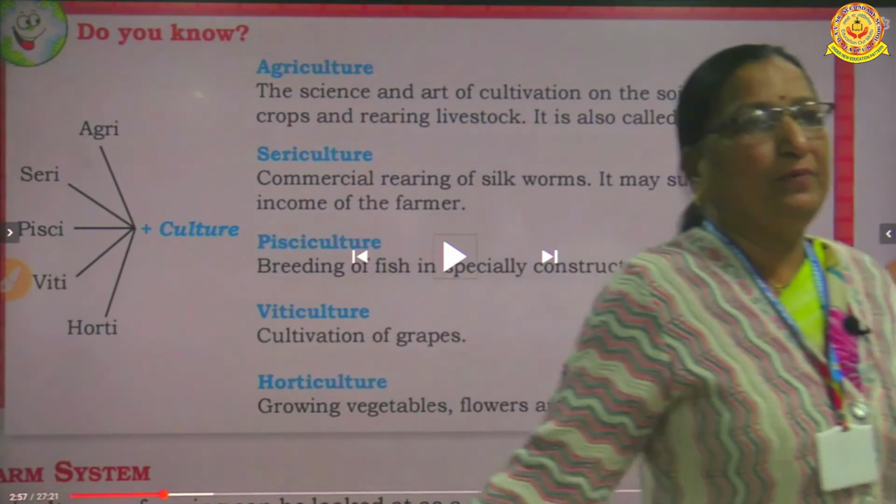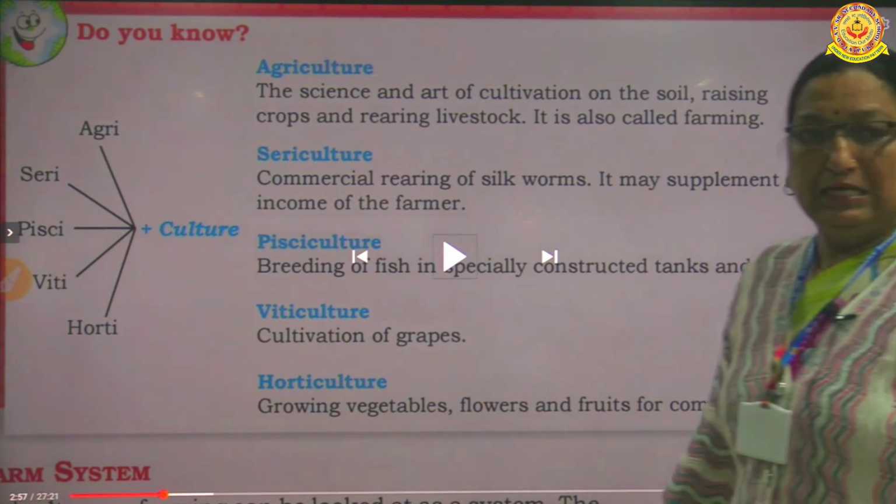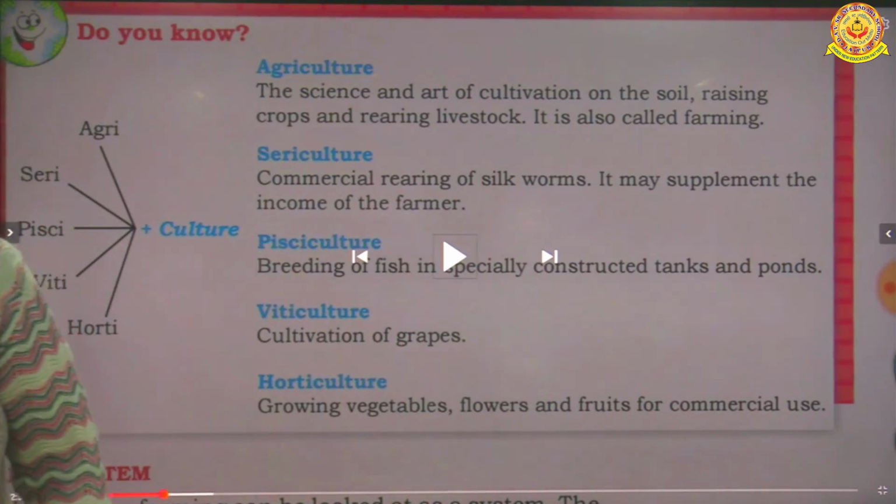Now here we completed all the types: agriculture, sericulture, pisciculture, viticulture and horticulture. Concept is clear? Should I ask any question to you? Yes, ma'am. Okay.